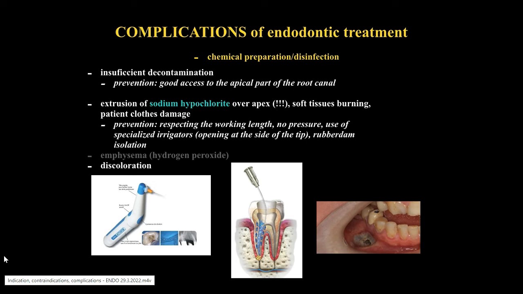Emphysema occurs when air gets into the tissues under the skin and in the soft tissues. This complication can be caused by using hydrogen peroxide as irrigation solution. In today's dentistry, it is not commonly used. Some of the disinfecting solutions may cause discoloration of the tooth.